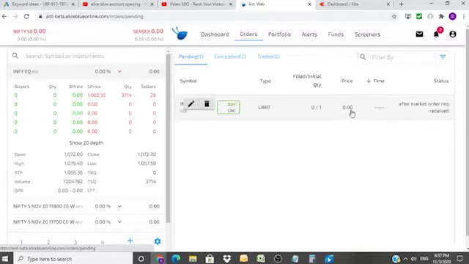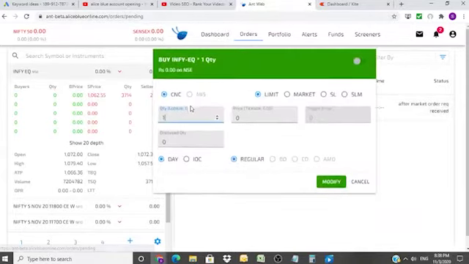Now here is the trick. Even if you place the price 0.0, no, this is not going to work. You will not get the share at 0. For that, Infosys has to become 0, which I don't think will happen. And after market order requirement is 0.